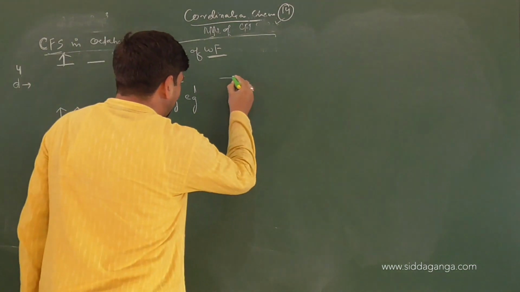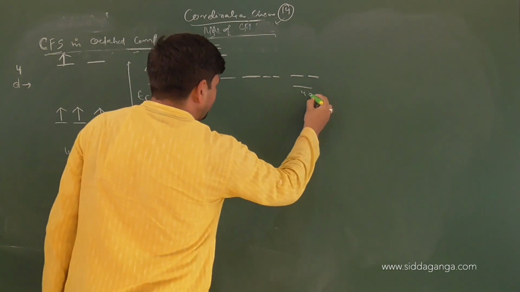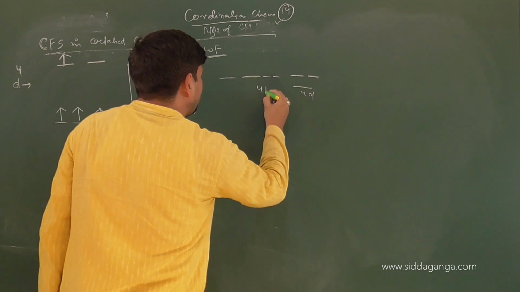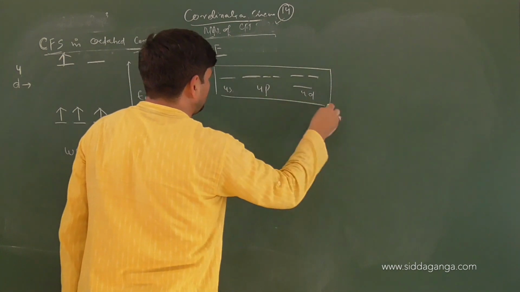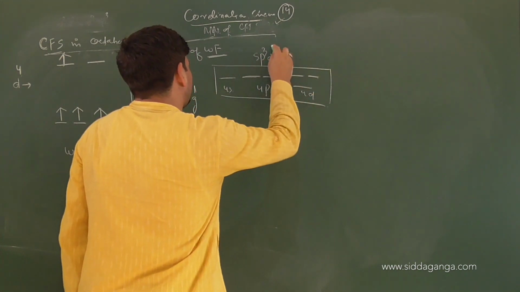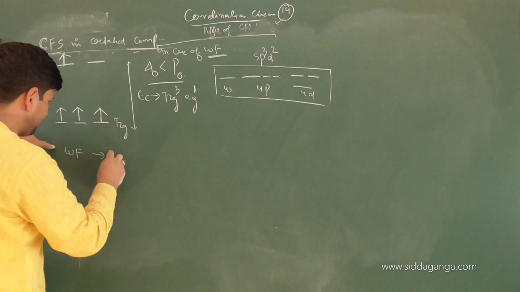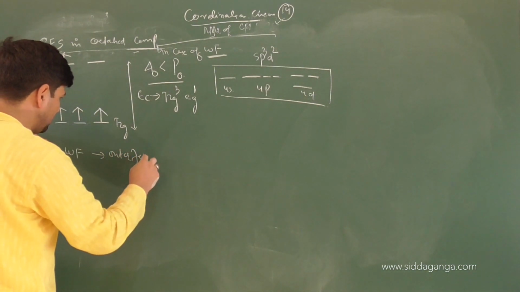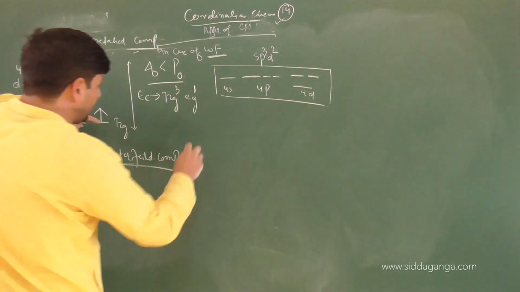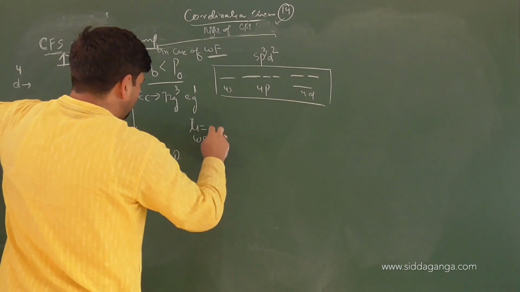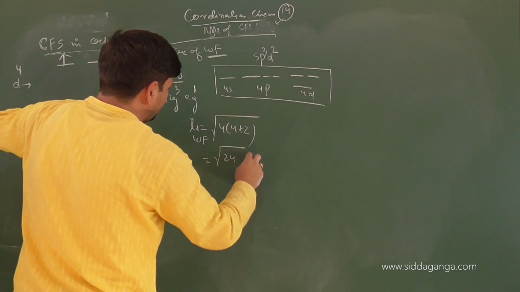So this d orbital will be left as such, with no interaction with it at all. Then it will make use of sp3 and 2 from d. So this will be from 4d, this is 4p, and this is 4s. So hybridization will be sp3d2. It has made use of outer d orbitals, so in case of weak field, it will become an outer field complex. And the number of unpaired electrons? 4. Magnetic moment in weak field will be root of 4 into 4 plus 2, that makes it root 24 Bohr magnetons.